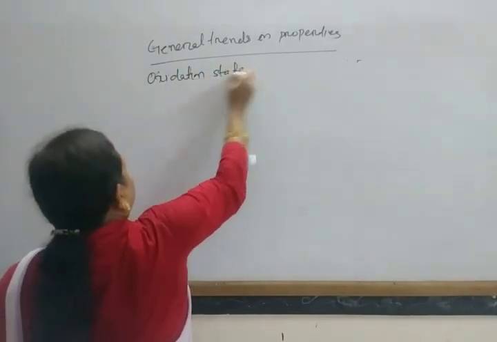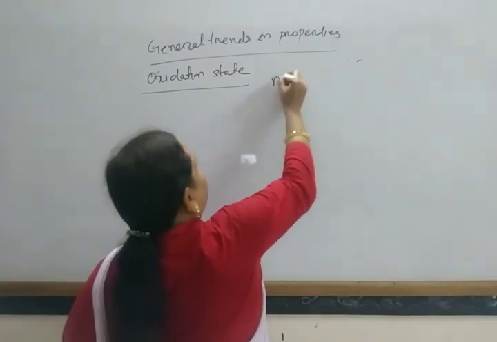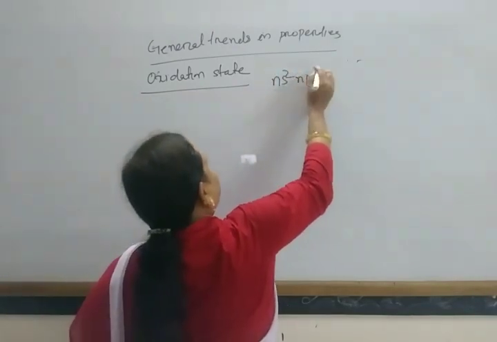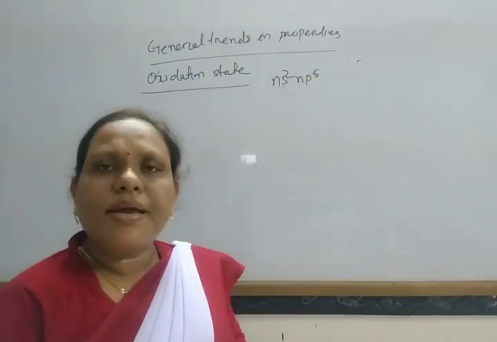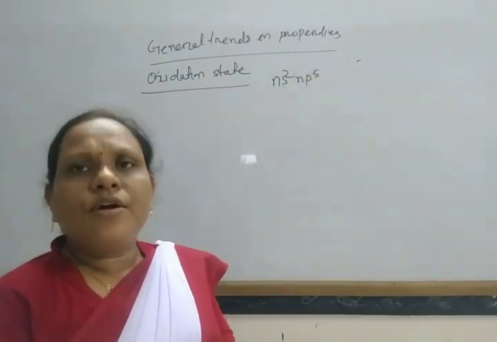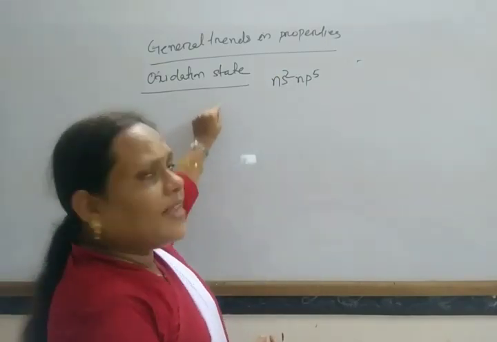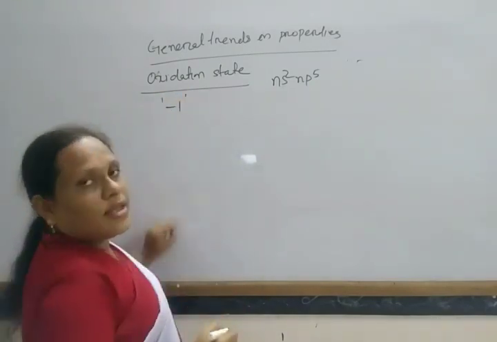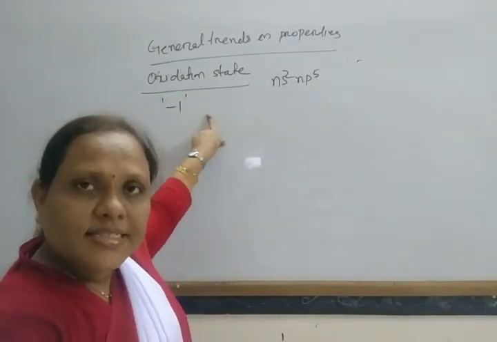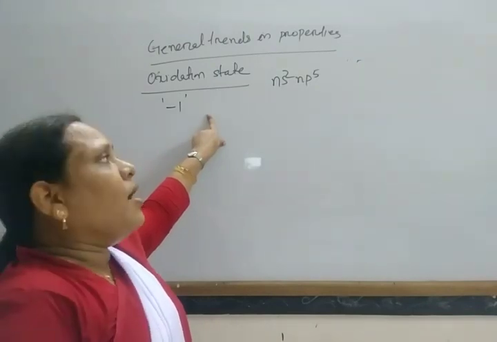As they have electronic configuration ns2 np5, they can complete their octet by receiving one electron from another. So in this way, these elements generally exhibit an oxidation state of -1.